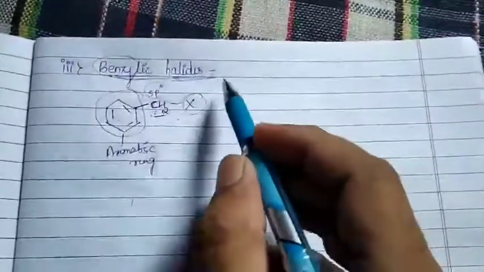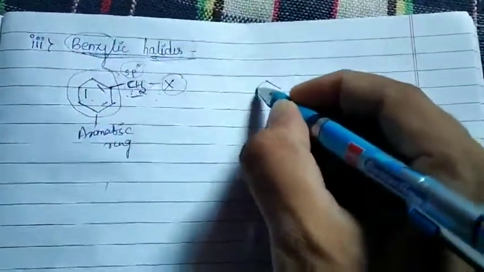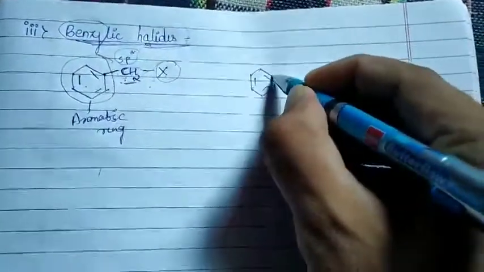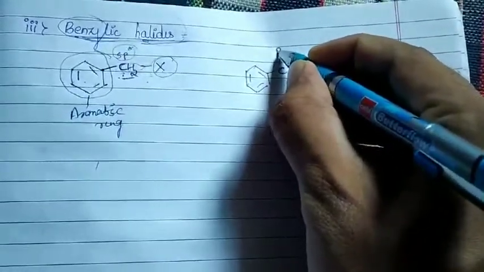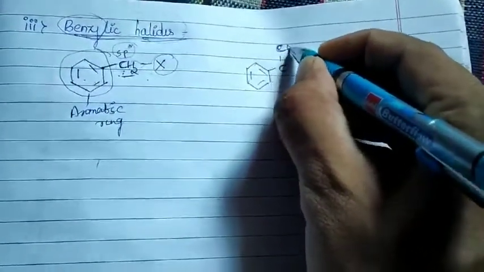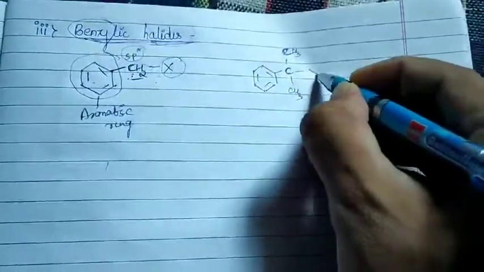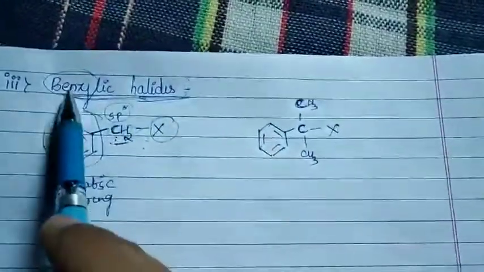So let me go with another example. This is my aromatic ring. Of course, what I'm going to do is take it here also as an R, or let me be specific, let it be here as a CH3, here as a CH3, and here as my X. So of course now this will also be called your benzylic halides.